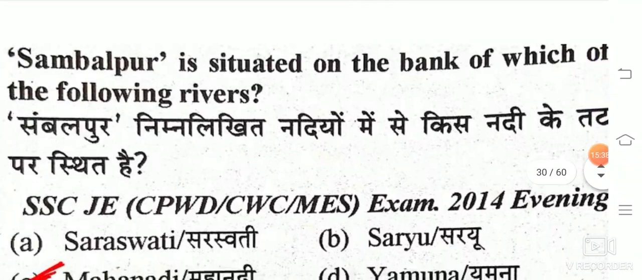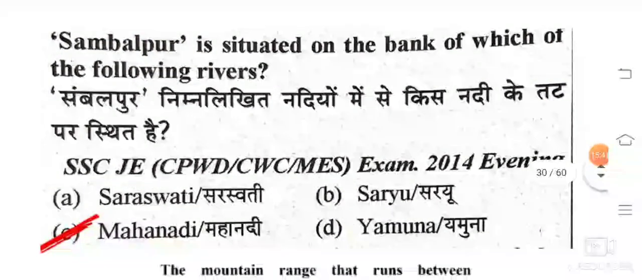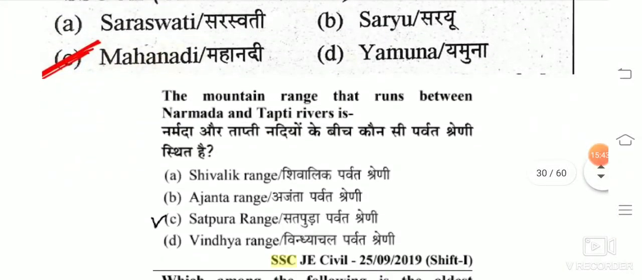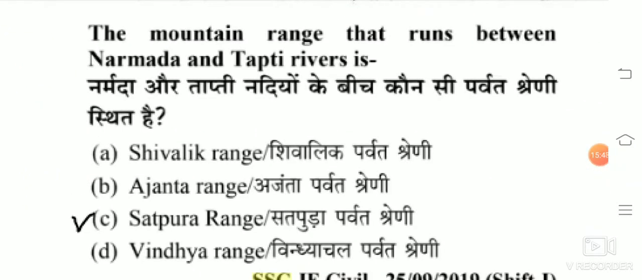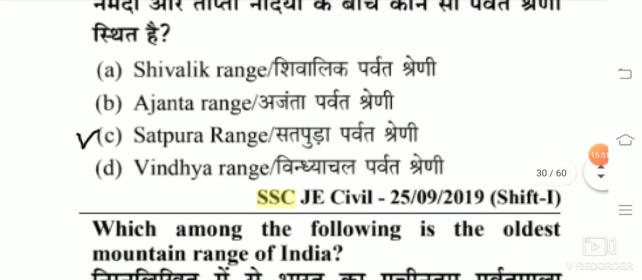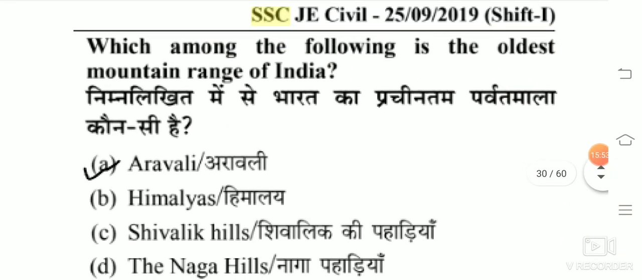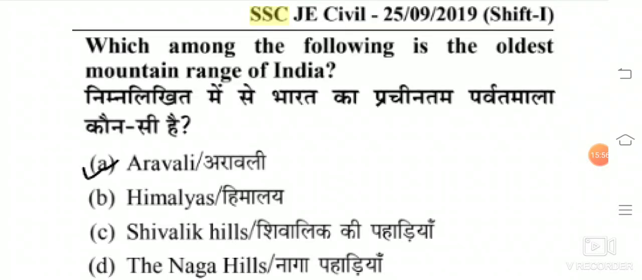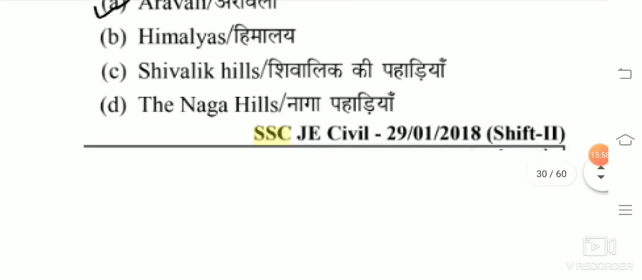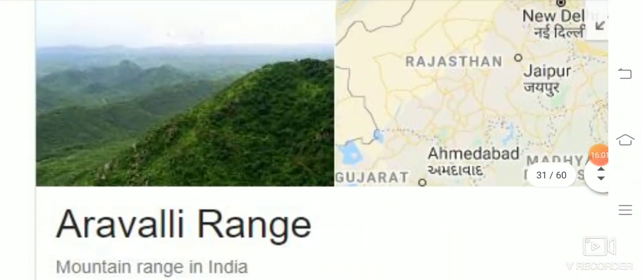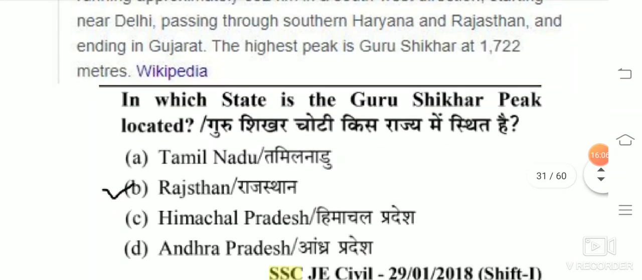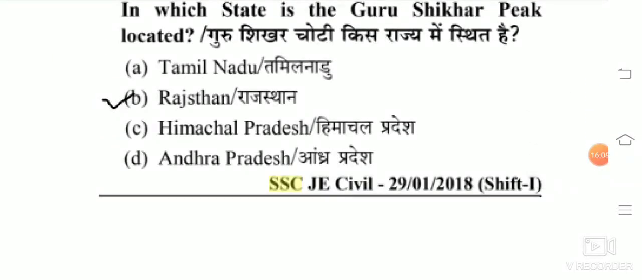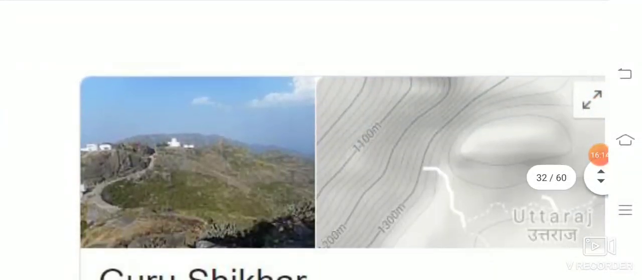Sambalpur is situated on the bank of which of the following rivers? The answer is Mahanadi. The mountain range that runs between the Narmada and Tapti rivers is the Satpura range. Which among the following is the oldest mountain range of India? The answer is Aravalli. These are the Aravalli ranges. In which state is Guru Shikhar peak located? The answer is Rajasthan. This is Guru Shikhar peak.